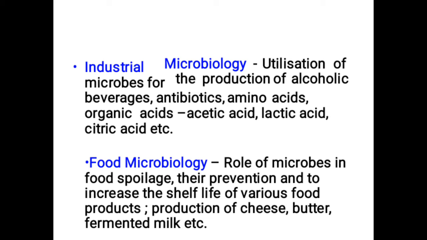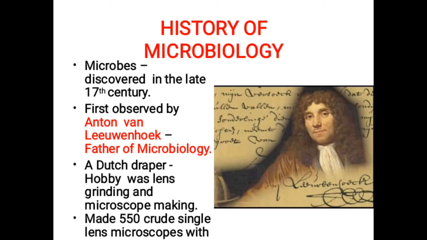According to this man called Anton van Leeuwenhoek, microbes were discovered in the 17th century, first observed by Anton van Leeuwenhoek, the father of microbiology. This man is the father of this lesson.